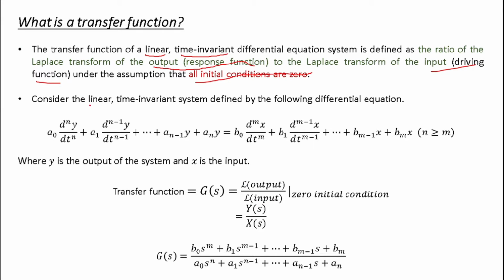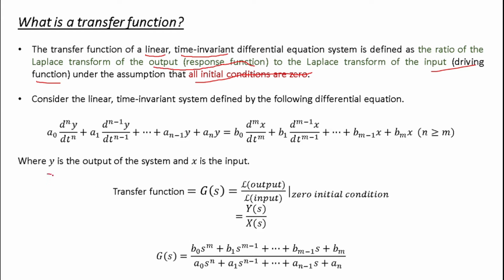Now consider this time invariant system that is defined by the following differential equation. Here the first term is your output differential equation and the second term is your input differential equation, and generally the value of n is greater than or equal to m. Here you can see n number of derivative terms for the output and m number for the input.